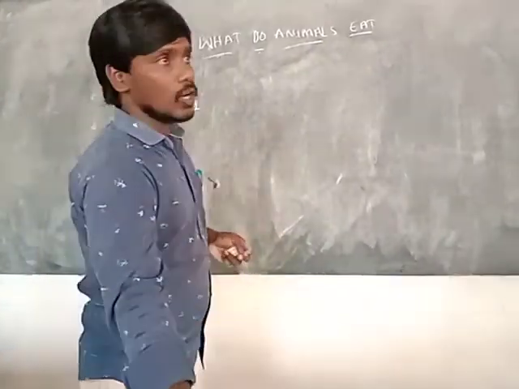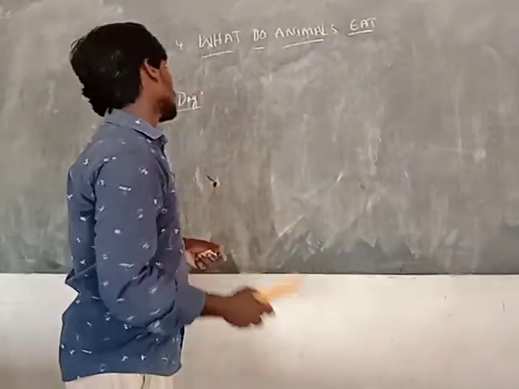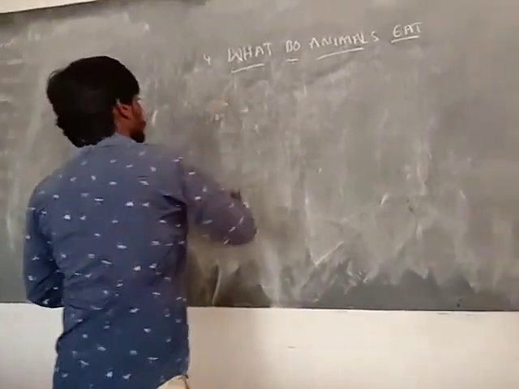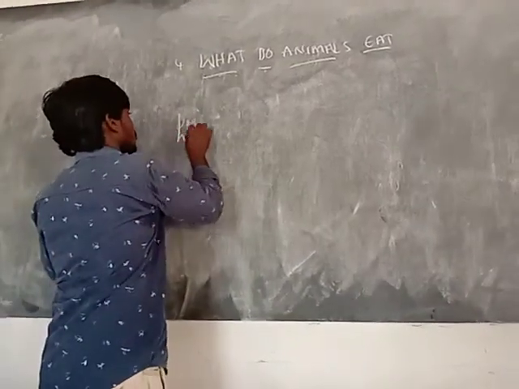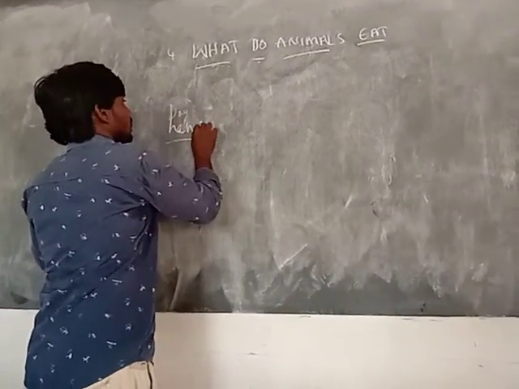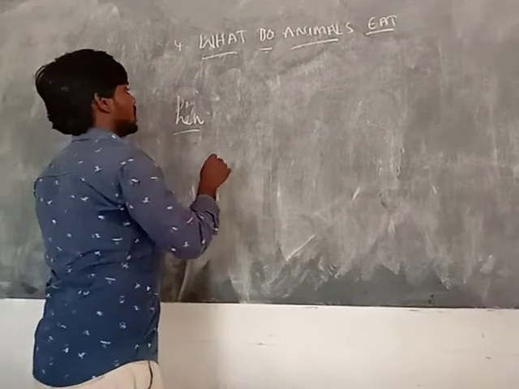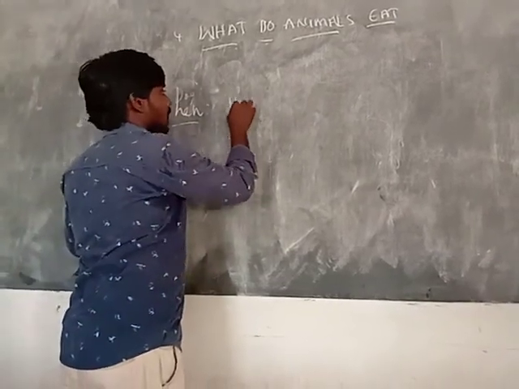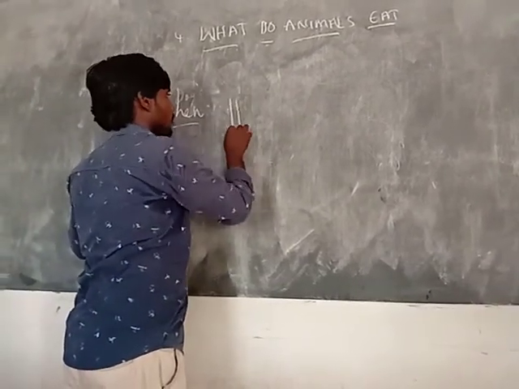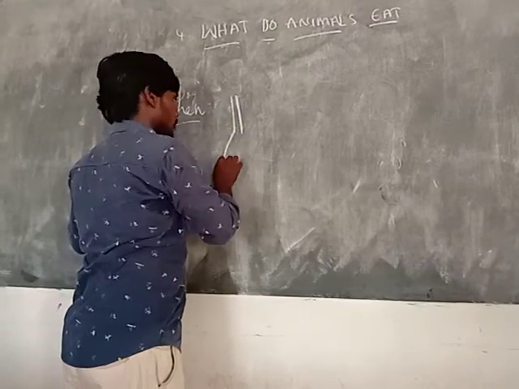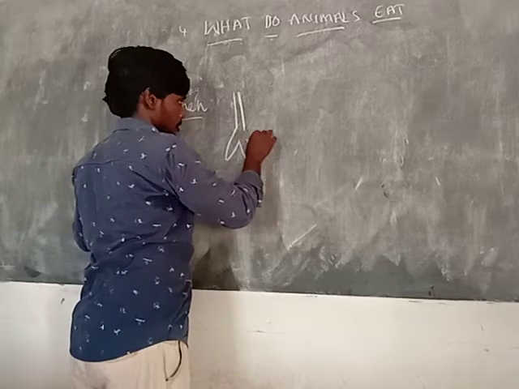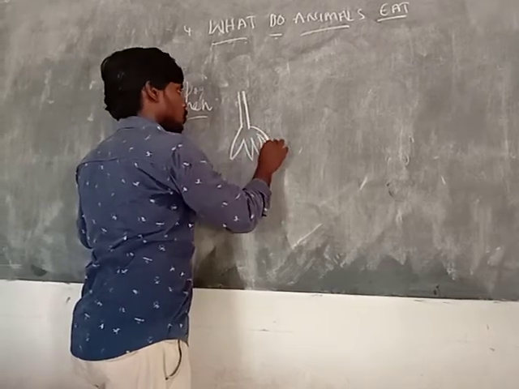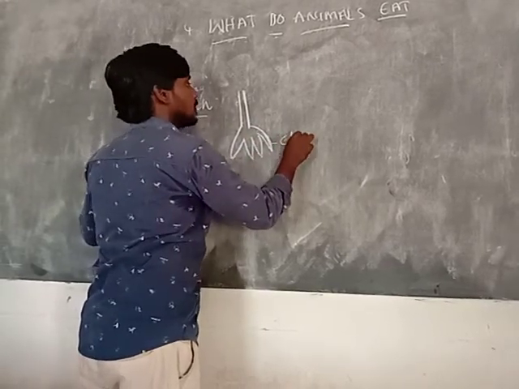And some birds, suppose a hen. A hen has only 2 legs, and the legs have claws.